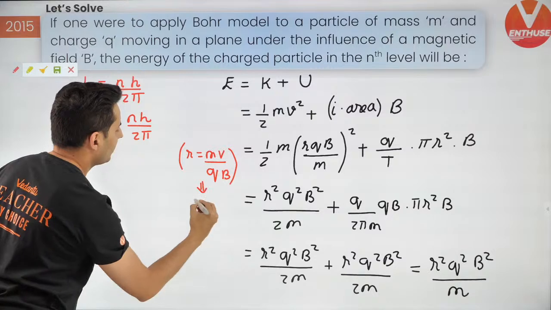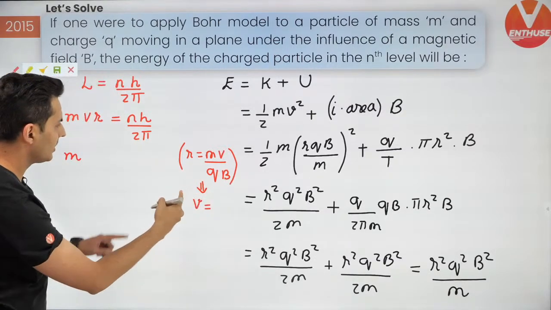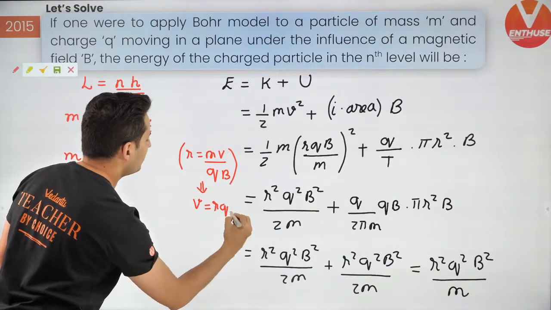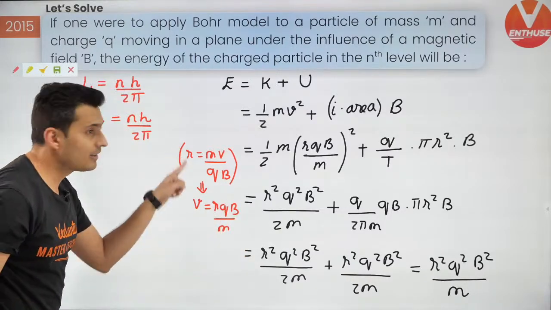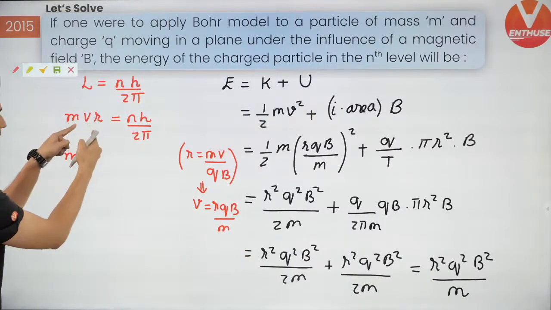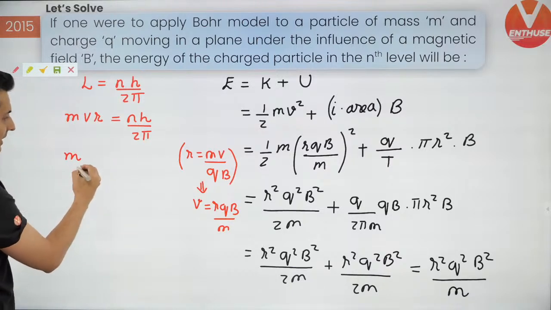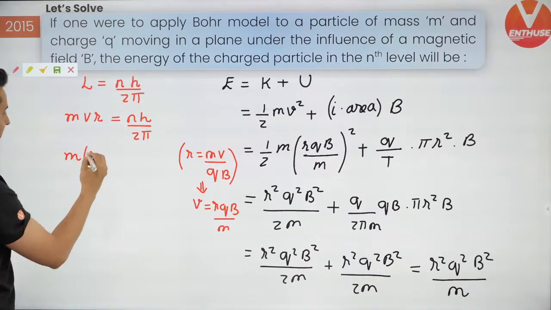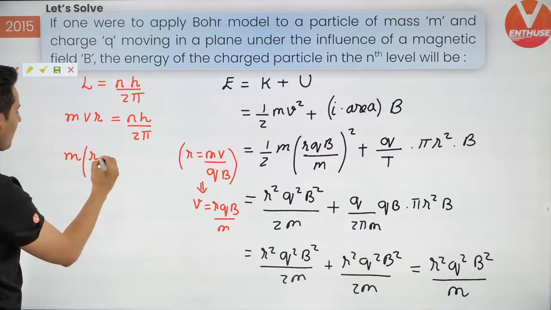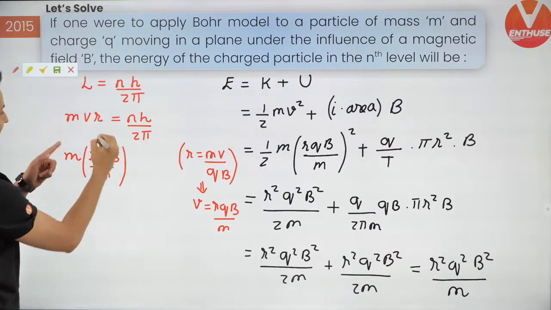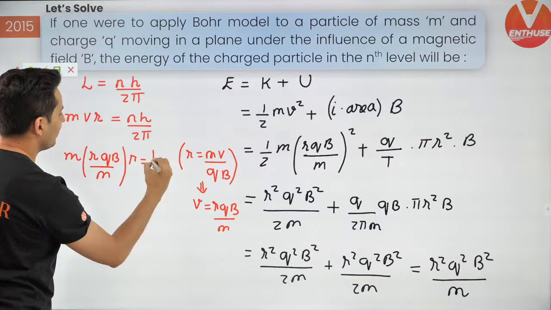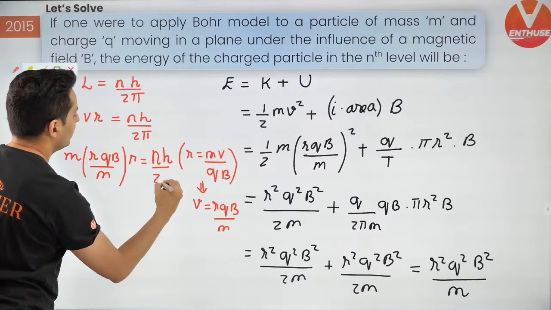So therefore V was RqB divided by M from magnetism. So put this value of velocity here, and you're going to get R times RqB divided by M, and this is of course equal to NH by 2 pi.